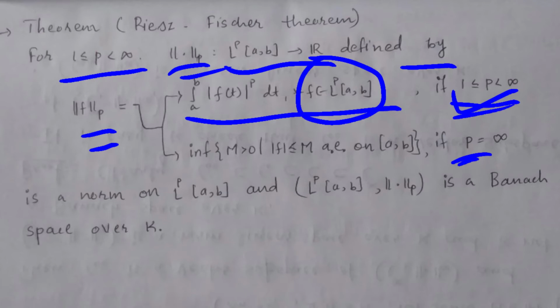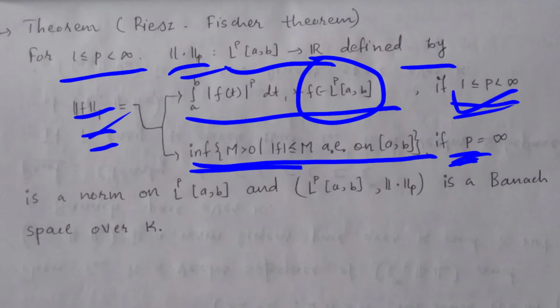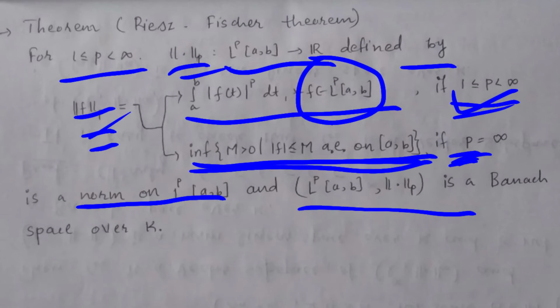And if the value of p is infinity, the value of this norm is the infimum of the set. The set is all m greater than 0 such that modulus of f is less than or equal to m everywhere on closed interval [a,b]. So this is a norm on the space L^p[a,b], and this space is a Banach space over K. So this is all about Riesz's theorem.